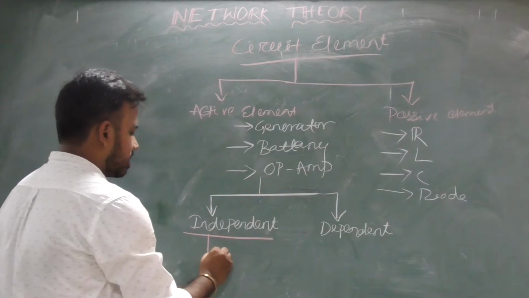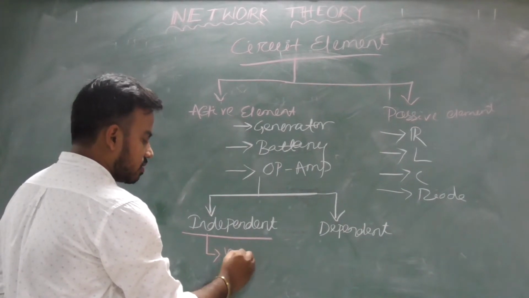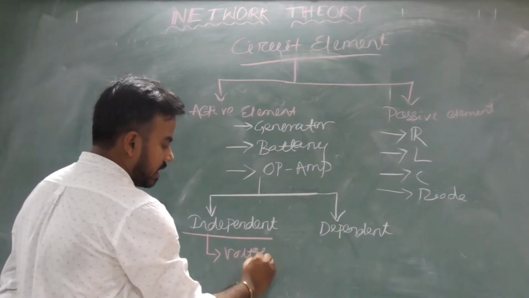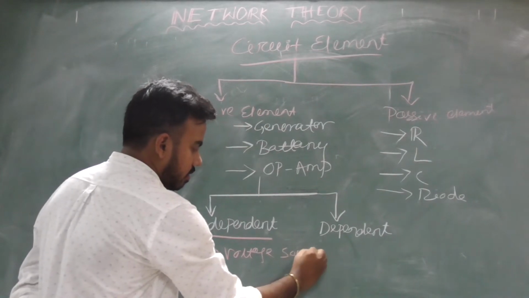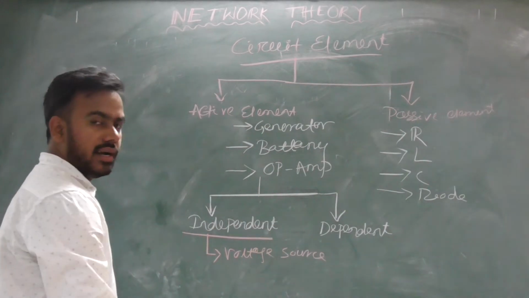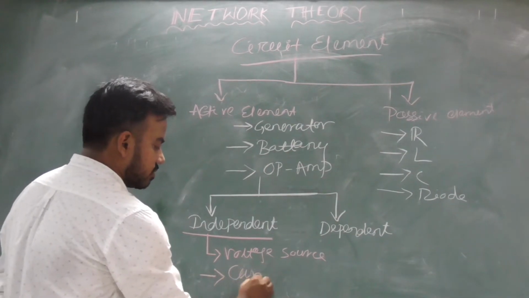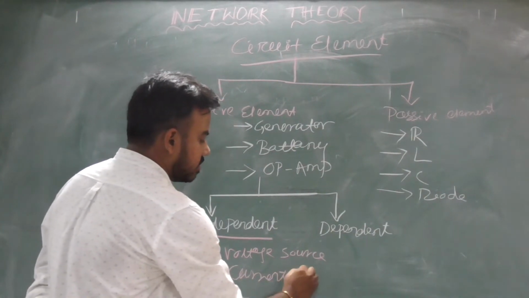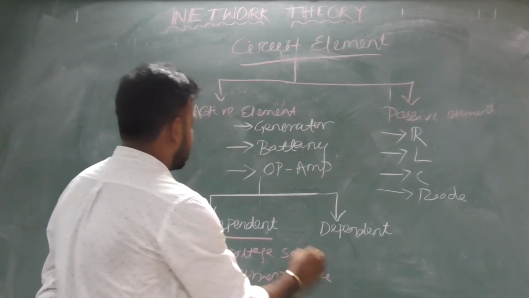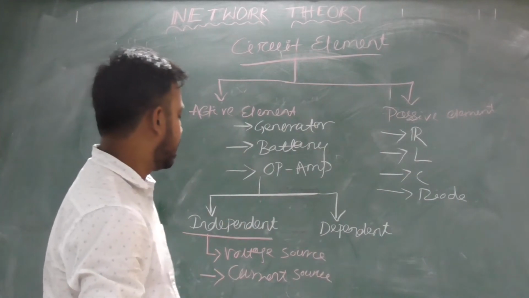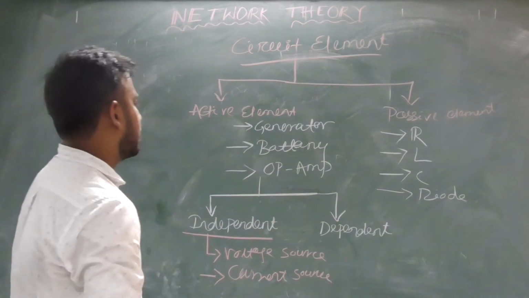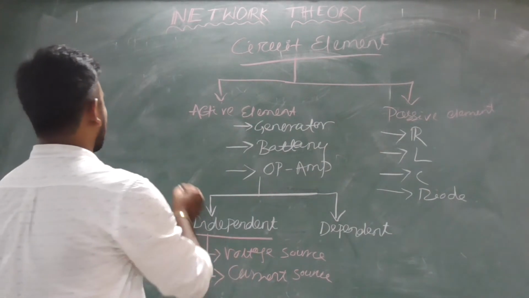You can say a current source or a voltage source is called an independent active element.